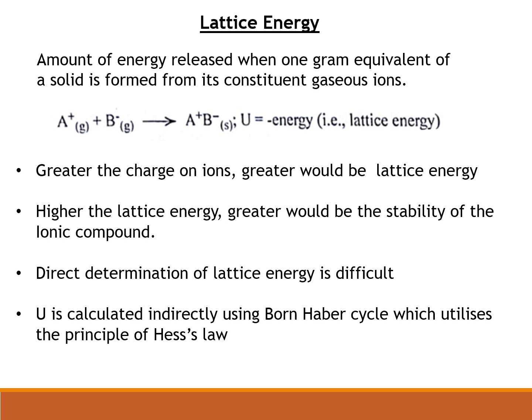using the Born-Haber cycle. Born-Haber cycle is a cyclic process which utilizes the principle of Hess's law. Hess's law is a thermodynamic law which states that the enthalpy of a reaction is the same whether the reaction takes place in a single step or in several steps. So whatever the number of steps involved, the net enthalpy of a reaction is the same, whether it is a one-step reaction or a multi-step reaction. So by utilizing the principle of Hess's law, we can calculate lattice energy indirectly by using a cyclic process which is called the Born-Haber cycle.